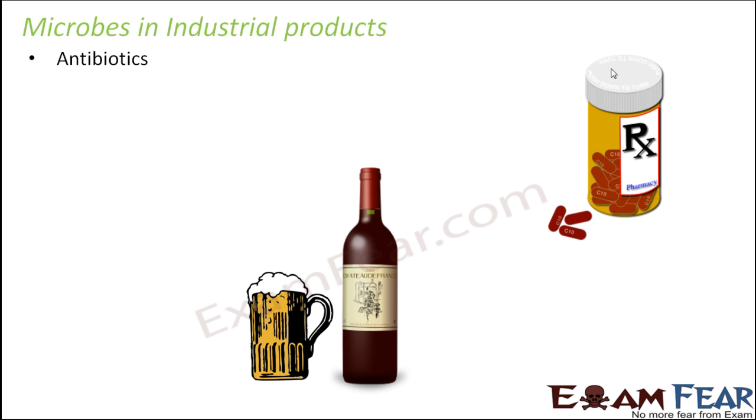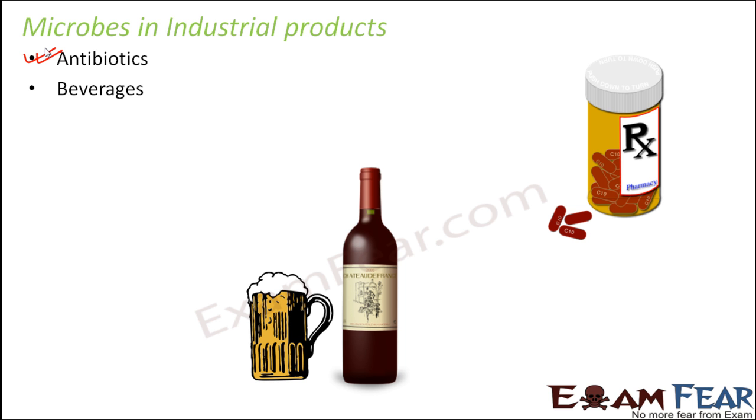Some of these are antibiotics, which are extremely important, because antibiotics are medicines which help to fight severe bacterial infection, and are used for the treatment of several diseases like typhoid, diphtheria, and many other bacterial diseases. Here we get to know that it is microbes which help in the formation of antibiotics.